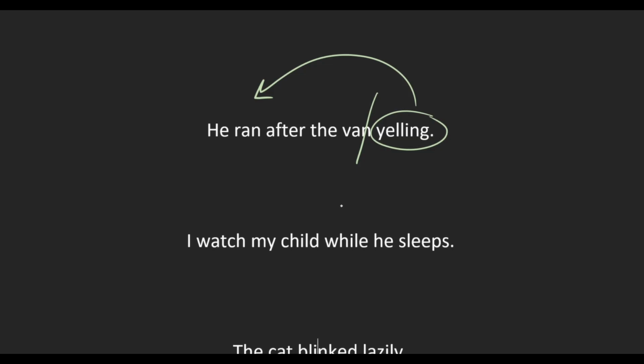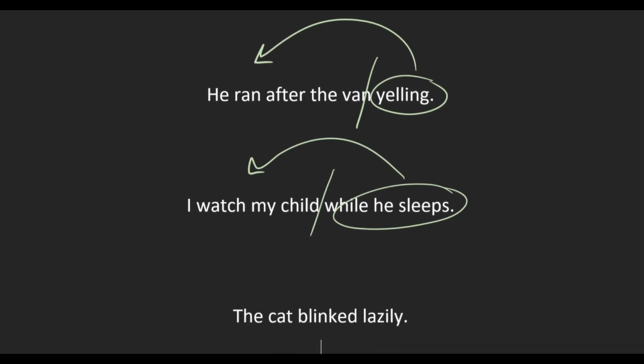Another example. I watch my child while he sleeps. So the complete sentence here is I watch my child, right? That's a complete action sentence: doer, action, receiver. And then while he sleeps is an additional piece of information. What's that telling us? It's telling us the state of my child as I watch him. So he's in a state of sleeping as I watch him. So that is telling us the state of being.